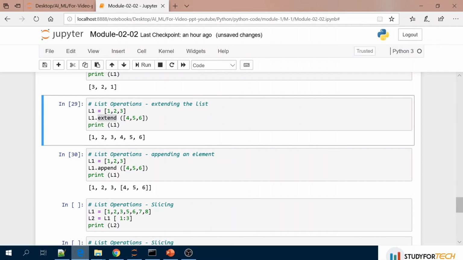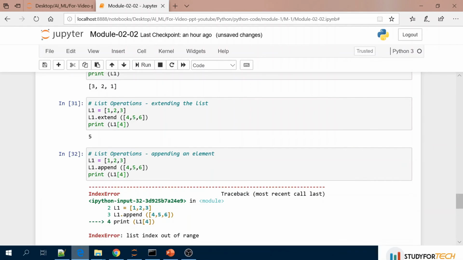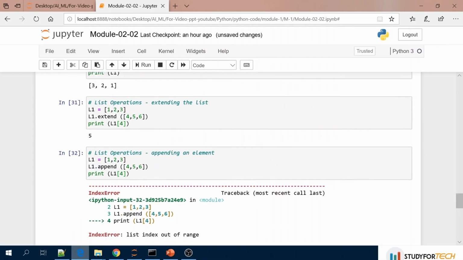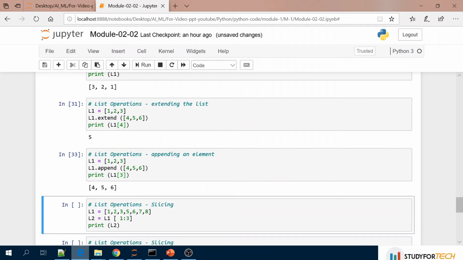So if you want to access an element, let's suppose I want to access L of index 4, with positions 0 1 2 3 4. Let's see what is printing. This is printing 5. But if you do the same thing here, see what is printing. This is giving list index out of range, because this 4 5 6 is at the third position, at index 3. So the complete list we have to access, and it is giving 4 5 6.